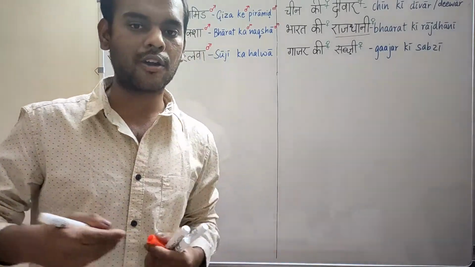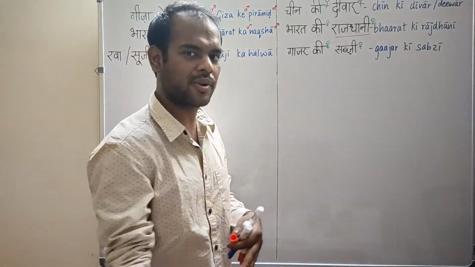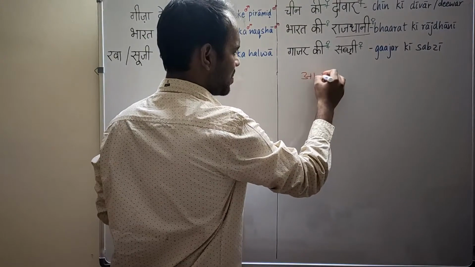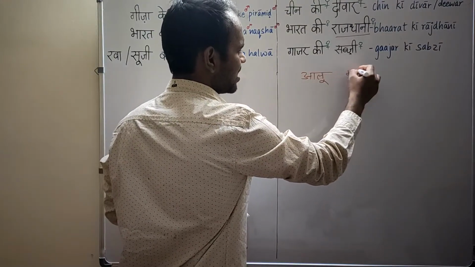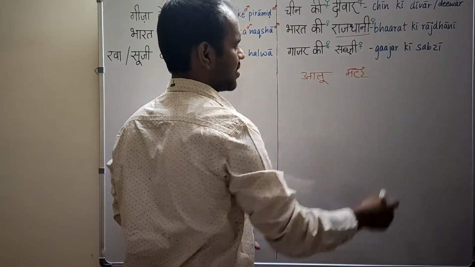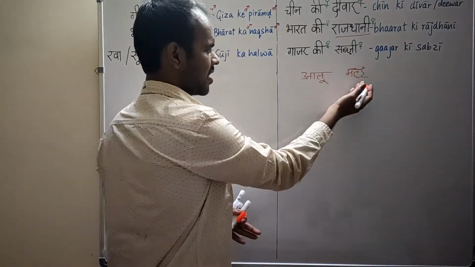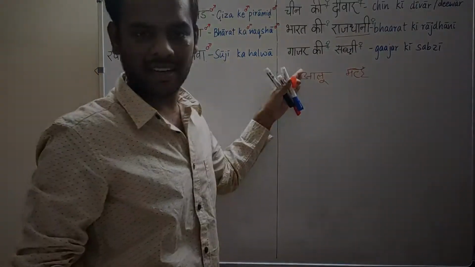We also add aloo to it, and we also add matar to it. Aloo is actually potatoes, and matar is green peas. Okay, green peas, potatoes and carrots.